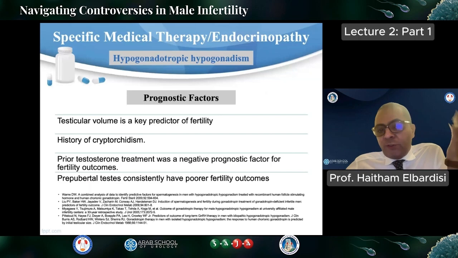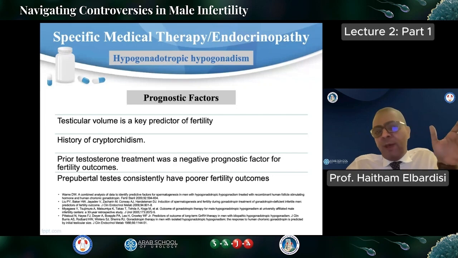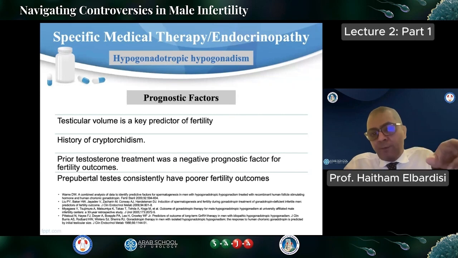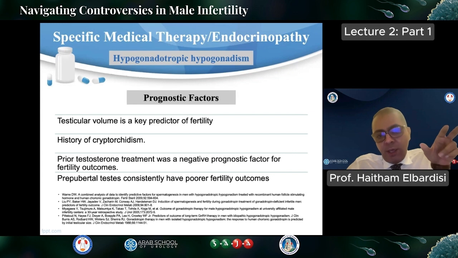As we mentioned before, regarding prognostic factors, the most important is testicular volume, the key predictor. Also the history of cryptorchidism. These patients can very commonly present during childhood with cryptorchidism. It's very important to pick this up early and correct it early in childhood, and this can really reflect on their future fertility treatment.